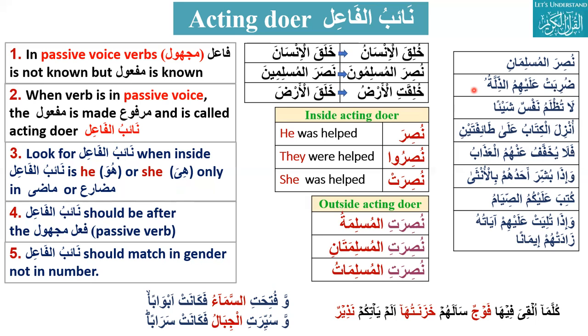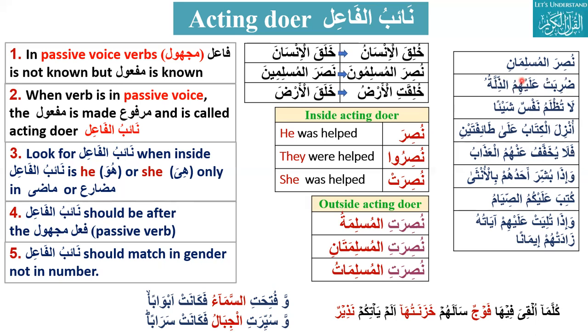Zillatuhu? No, this is zillah. It is one word, zilla, humiliation. It was hit upon them. Okay, Brother Rida, just try to fix it. There is no zillatuhu. If there is this type of mistake, it is zillah. There is no "who." Zillah means humiliation. And when there is he or she inside it, we have to look for acting doer, and we have to start the translation from the acting doer. So we have to start from here. Humiliation was struck upon them.